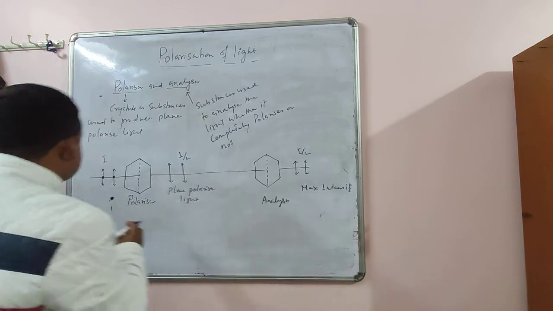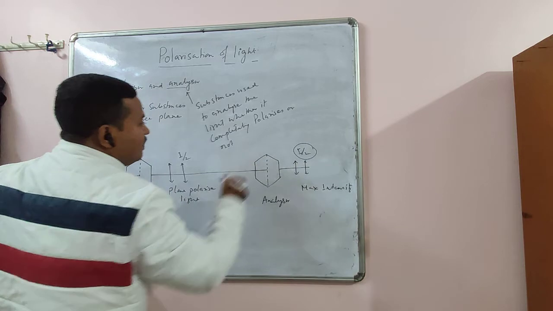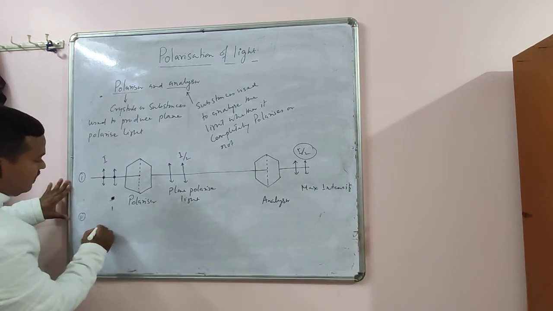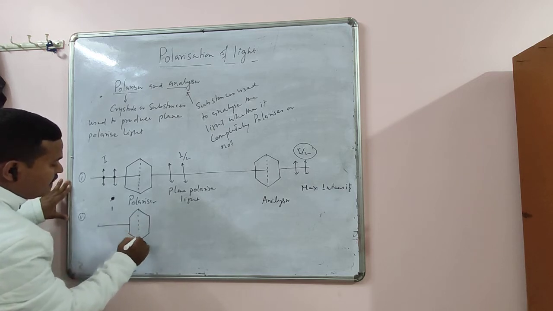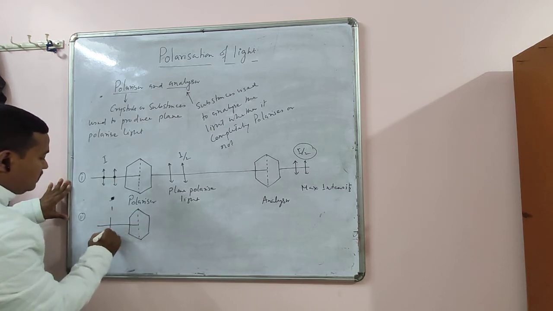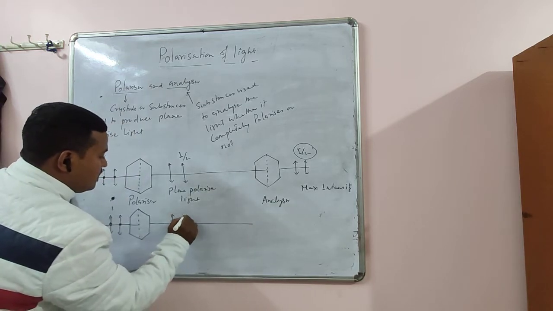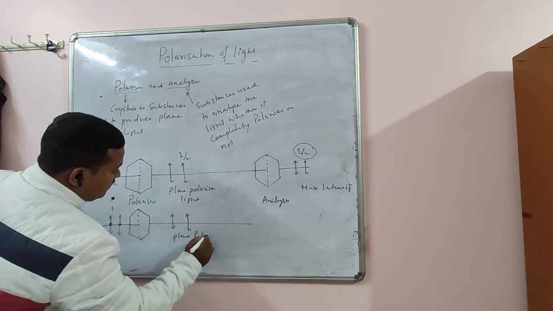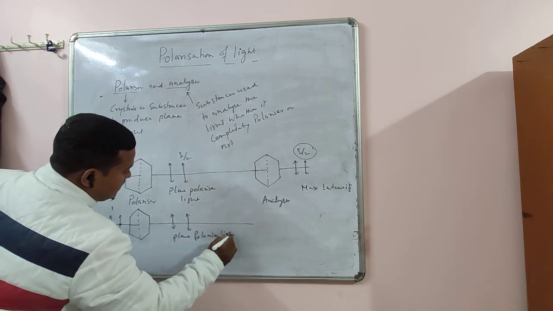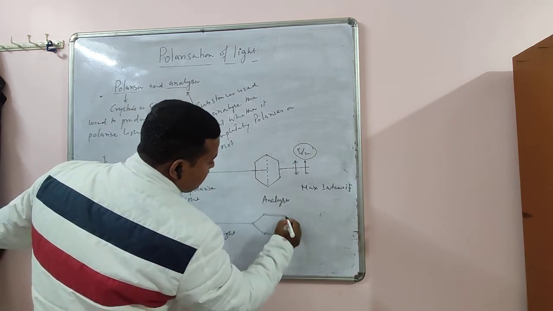That means in the second situation, if the axes are parallel, then the intensity of light is maximum. But if your axes are perpendicular to each other, here you see this is plane polarized light, and here you draw it this way, perpendicular to each other.